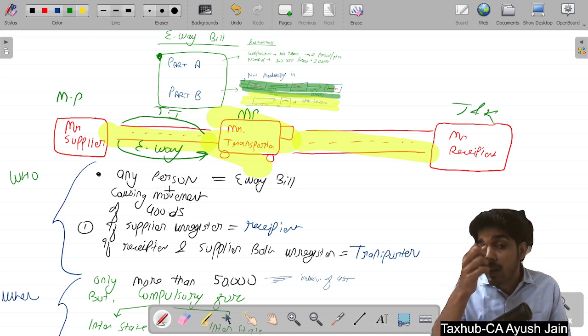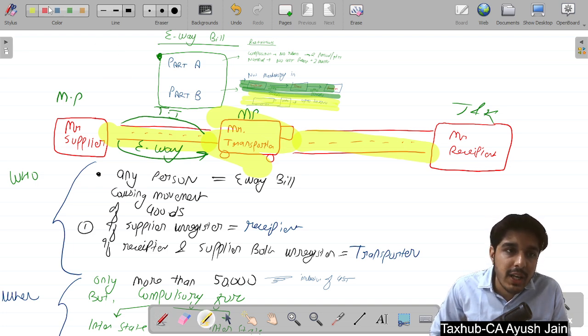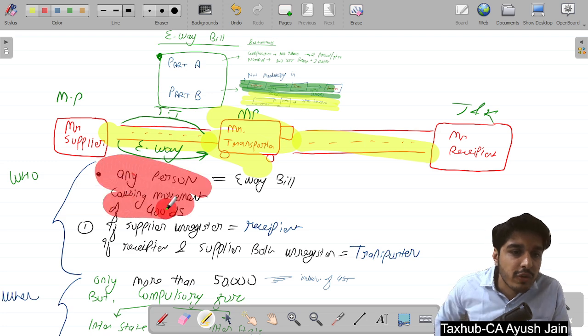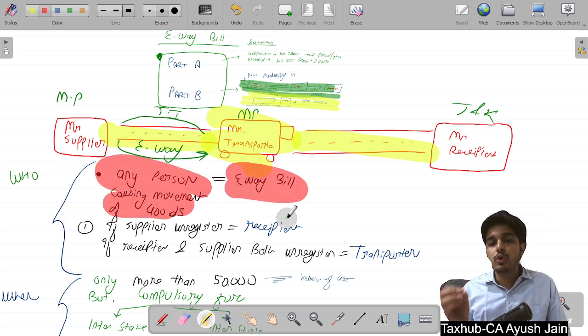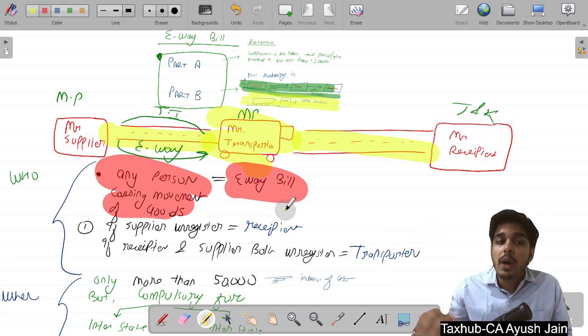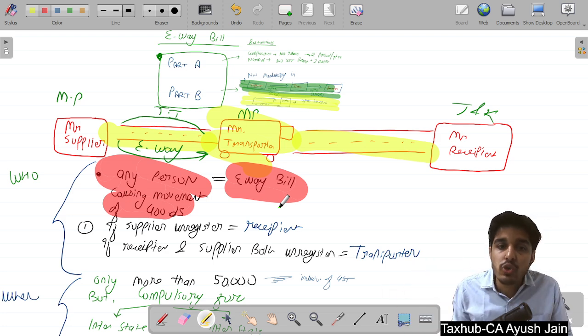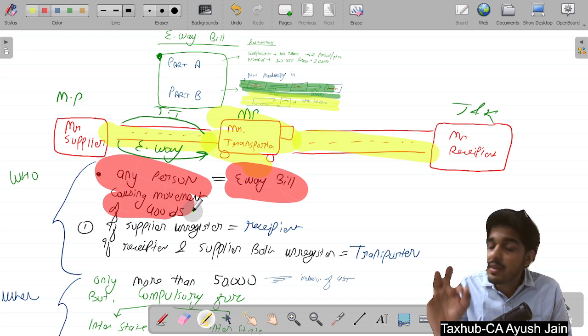Now, who will issue the e-way bill? Any person causing the movement of goods can issue the e-way bill. Suppose Mr. Recipient is causing the movement of goods, then Mr. Recipient can issue it. If Mr. Supplier is causing the movement of goods, then Mr. Supplier can issue the e-way bill.